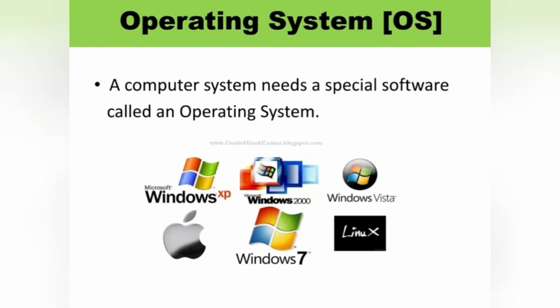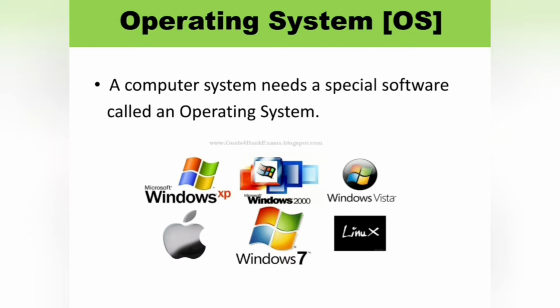Like that, without an operating system, the computer cannot work. So, the operating system is the heart of the computer system. Could you understand, children?